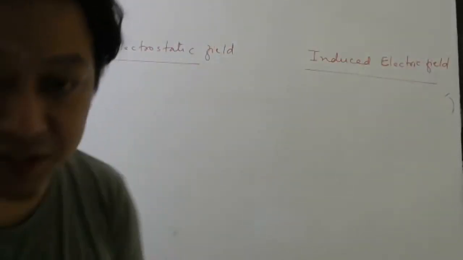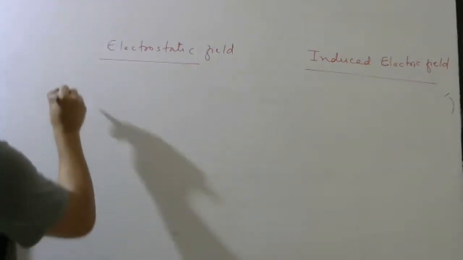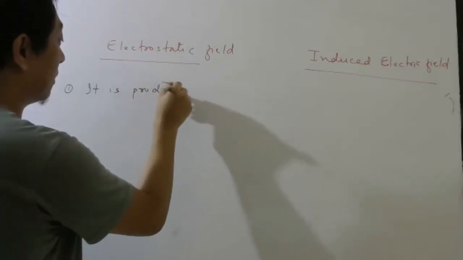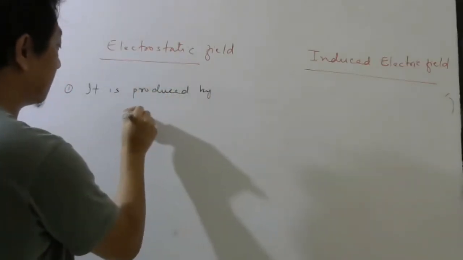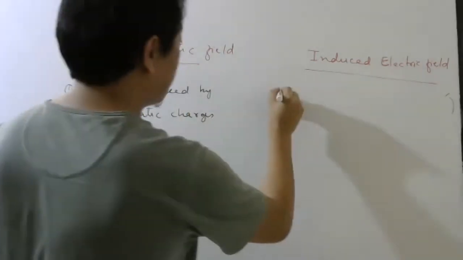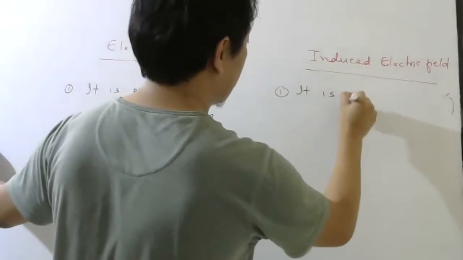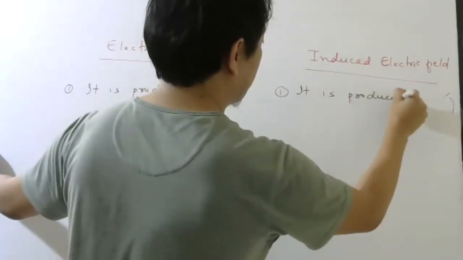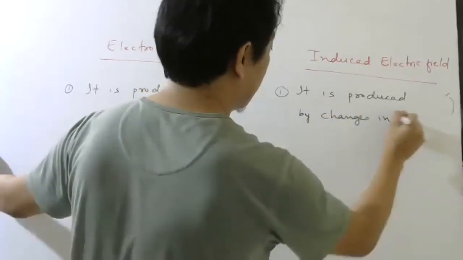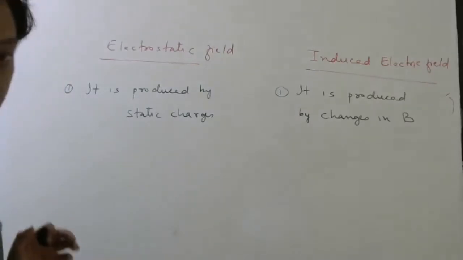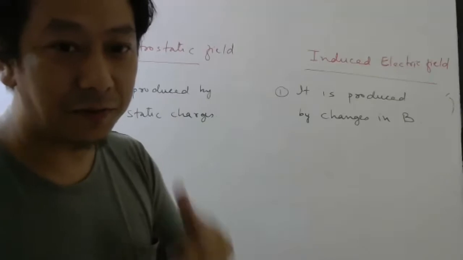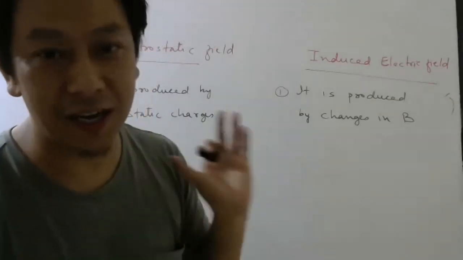The first difference is in the source. It is produced by static charges. This is produced by changes in magnetic field. So completely new source. If magnetic field changes in a region, you get electric field.